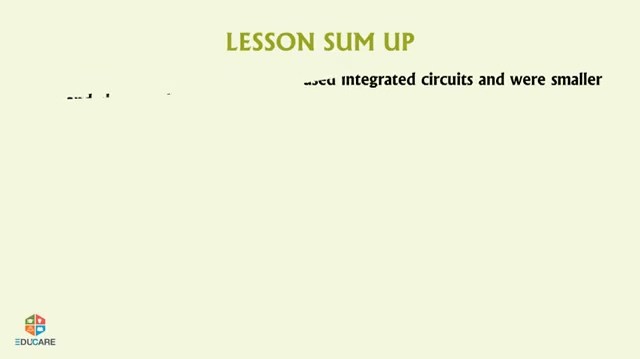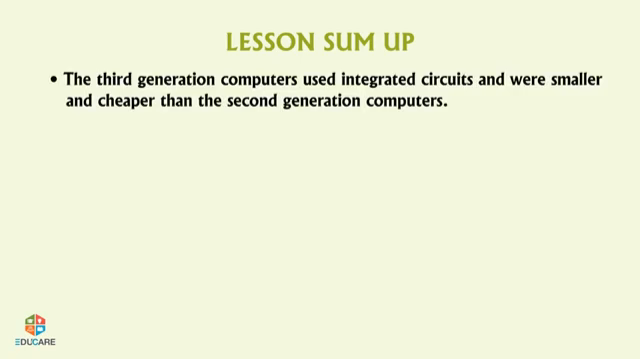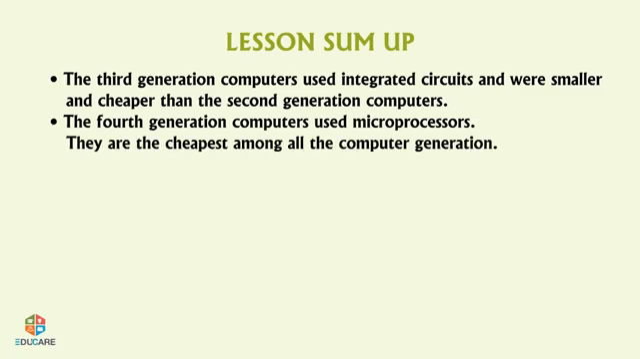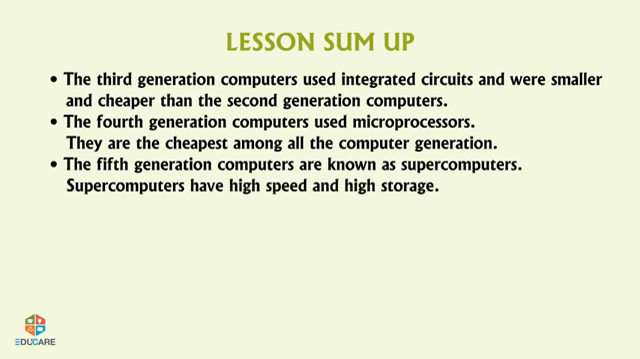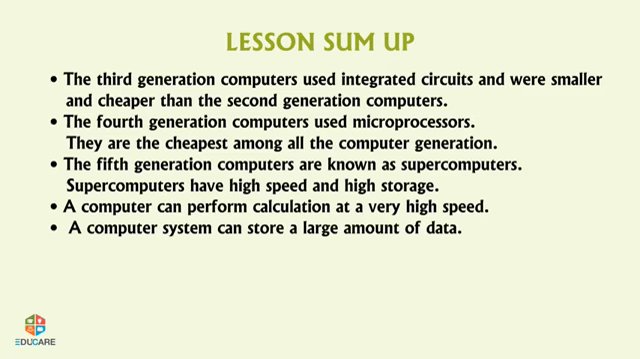The third generation computers used integrated circuits and were smaller and cheaper than the second generation computers. The fourth generation computers used microprocessors. They are the cheapest among all the computer generations. The fifth generation computers are known as supercomputers. Supercomputers have high speed and high storage. A computer can perform calculation at a very high speed. A computer system can store a large amount of data.